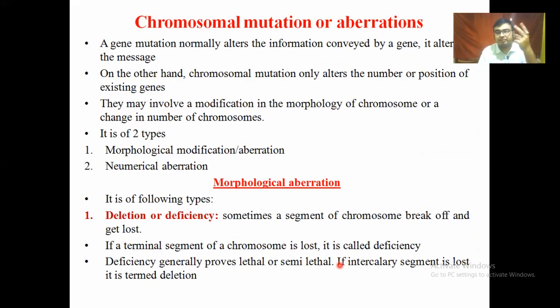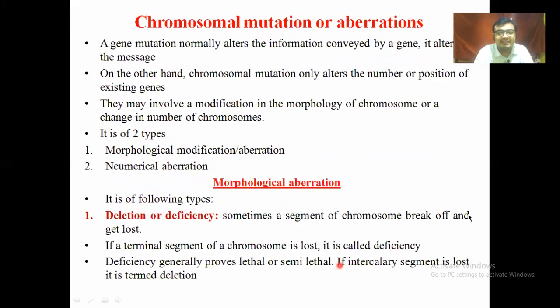There are two kinds of mutation: one is morphological and another is numerical. In numerical, the basic set number of chromosomes is fixed, and one chromosome is added, or a pair of chromosomes is added, or a pair is deleted, or one chromosome is deleted. On the other hand, the basic set number of chromosomes can change due to the mutation. The first one is called aneuploidy, where one is added or deleted. On the other hand, euploidy or polyploidy is where the basic set number of chromosomes is totally changed. Okay.